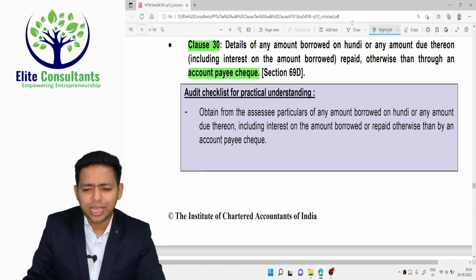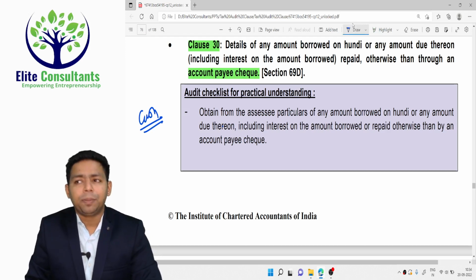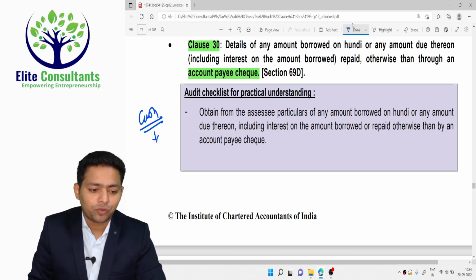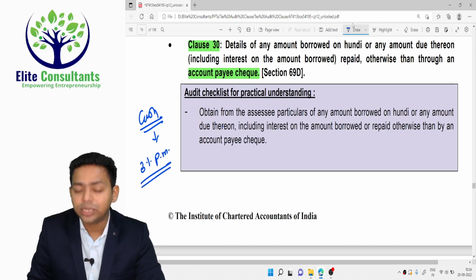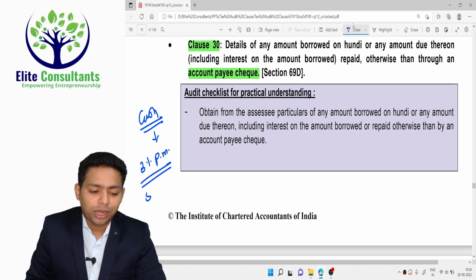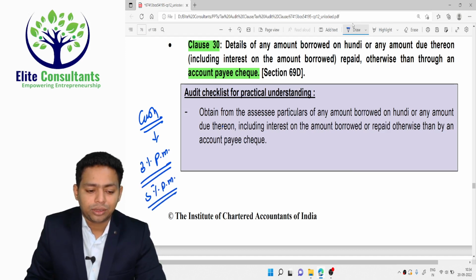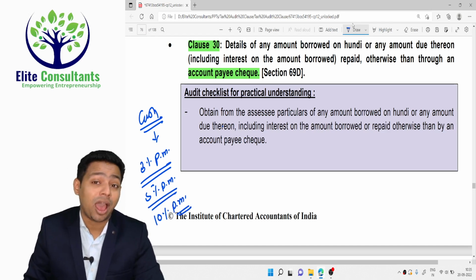Account payee cheque means technically we wanted to capture the cash, because in industry you might have heard that people are still giving loans and receiving loans in cash, and that interest rate sometimes goes from 3% per month. 3% per month is the lowest interest rate that you can expect. On an average they charge 5% per month. Okay, and there are people who are even charging 10% per month. 10% per month is 120% per annum.